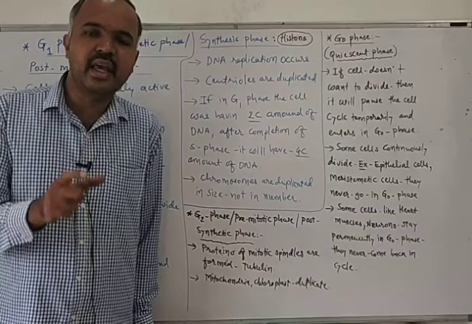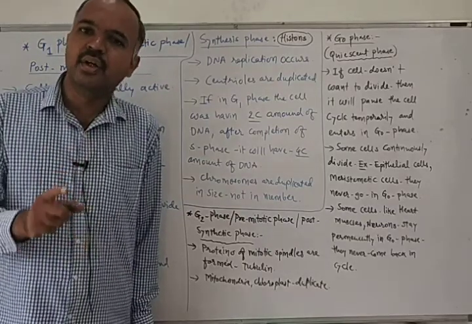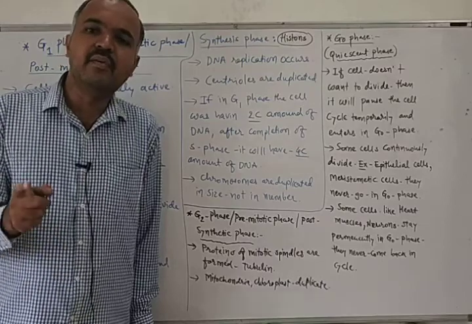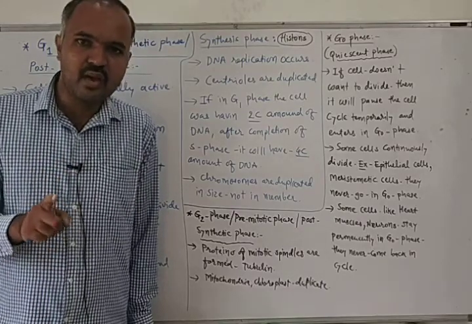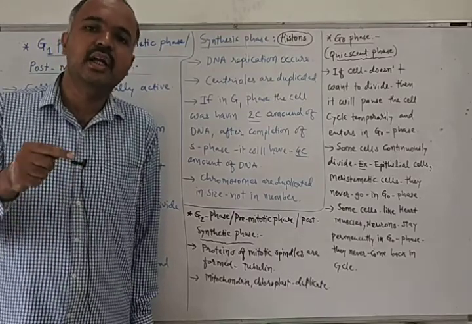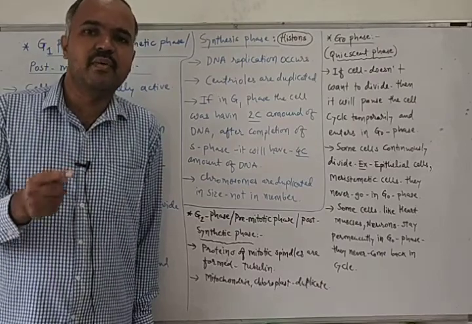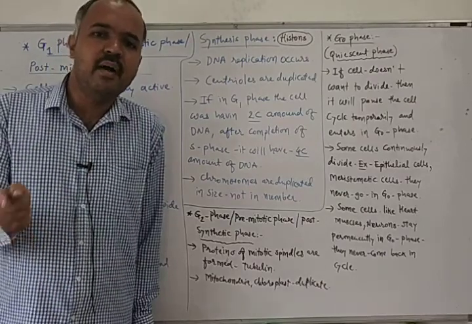Whereas M phase can occur via two methods, one via the mitotic method and another via the meiotic method.